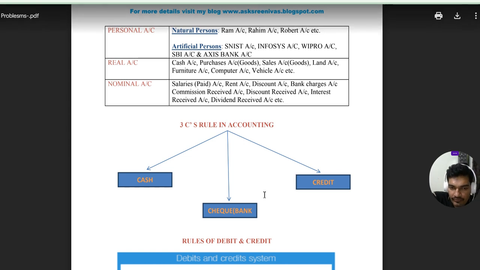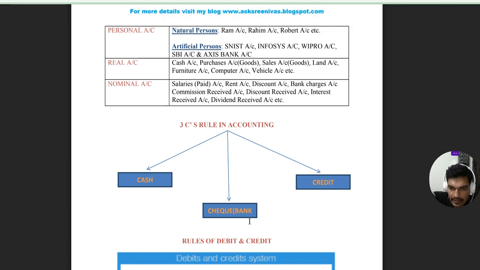Other than these two, cash and check, credit transaction comes into the picture. If neither cash nor check word appears in the transaction, that is treated as a credit transaction. Suppose goods purchased from XYZ enterprise, there is no cash payment and no check payment, so this is considered a credit transaction.